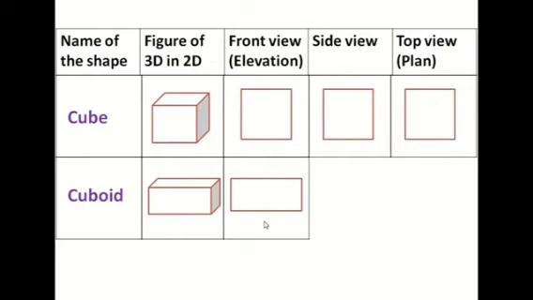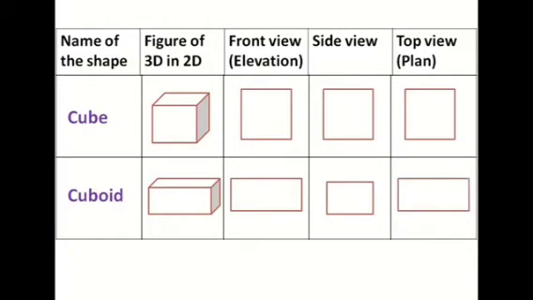Next we will think about the side view. If you look at the side of a cuboid, what is the shape here? That is also a rectangle. So please draw a small rectangle here. And what about top view or the plan view? Top of a cuboid, that is also a rectangle. So here we have drawn the front view, side view and the top view of a cube and a cuboid also.